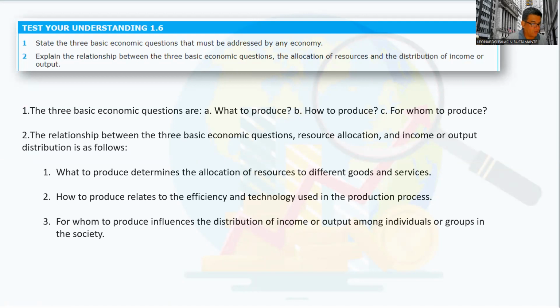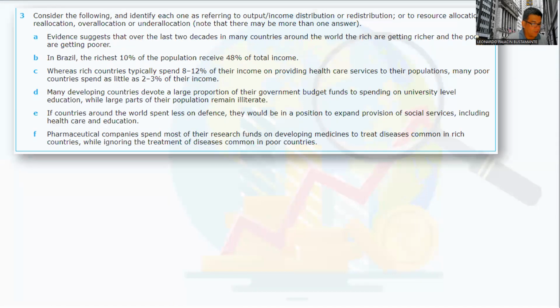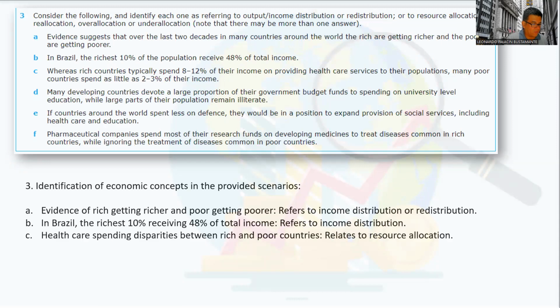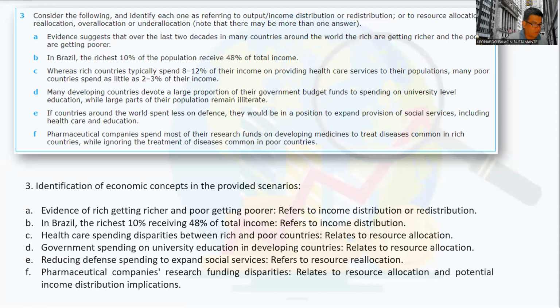You can pause the video, check and compare your answers. We have number 3, from A to F. You can pause the video and check your answers.